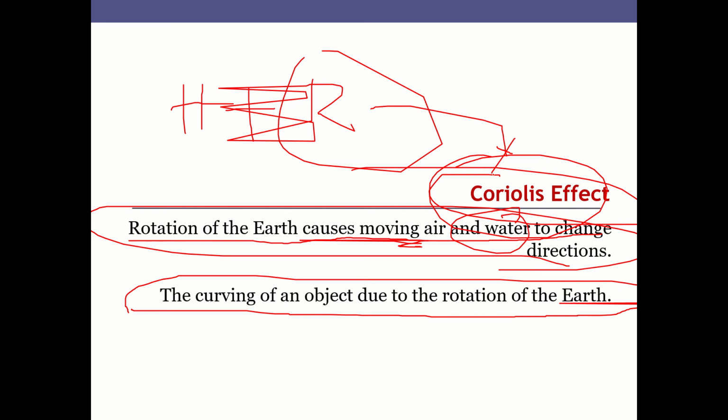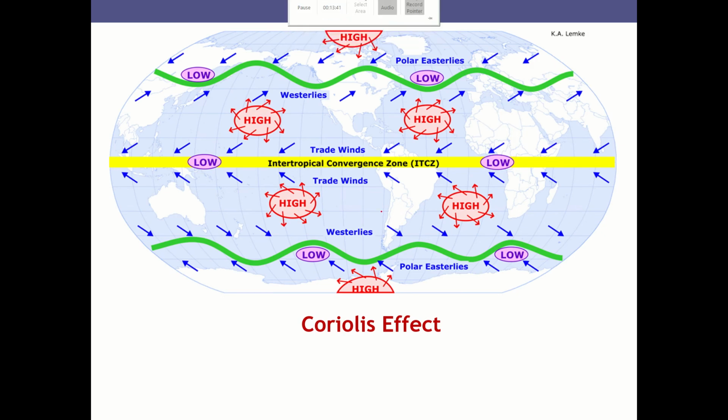Because of this, the movement of the air is determined. If you see, like I was saying, we have certain bands.